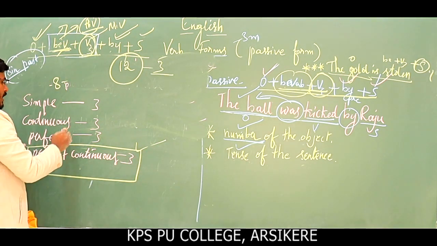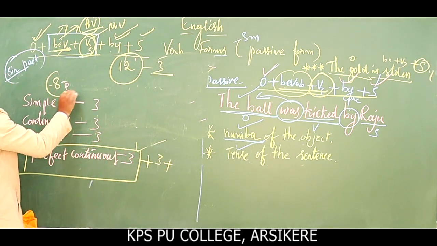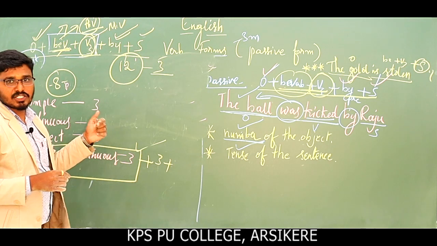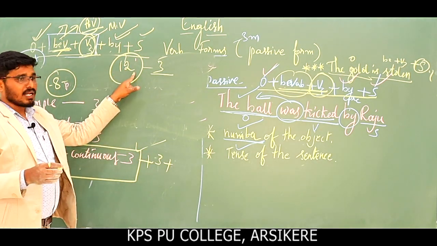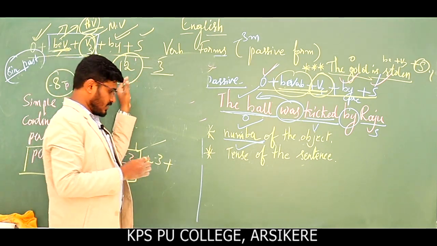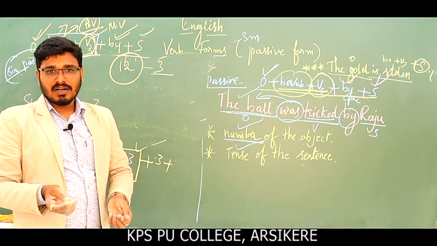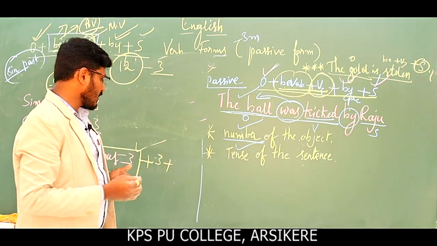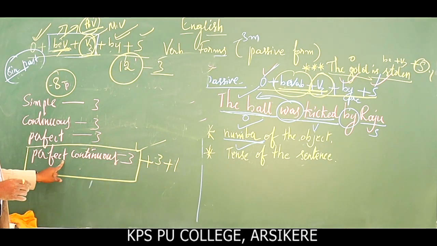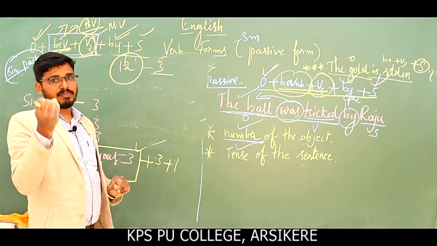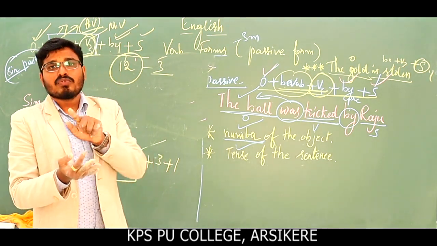Okay, and then plus another one, as I told you, only 8 tenses are used to be changed into passive voice. So 12 minus 3 is 9. Another one tense is future continuous tense. Future continuous tense is also not generally passive voiced. Future continuous plus all perfect continuous tenses, present perfect continuous, past perfect continuous, future perfect continuous.